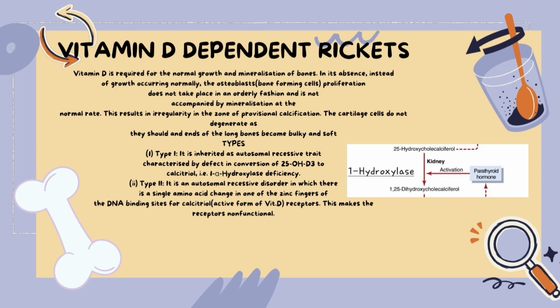Type 2 is an autosomal recessive disorder in which there is a single amino acid change in one of the zinc fingers of the DNA binding sites for calcitriol receptors. This makes the receptors non-functional. Zinc fingers are small protein structural motifs stabilized by zinc ions that can bind to DNA, RNA, or other proteins.